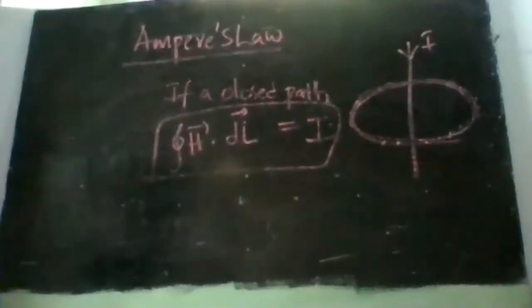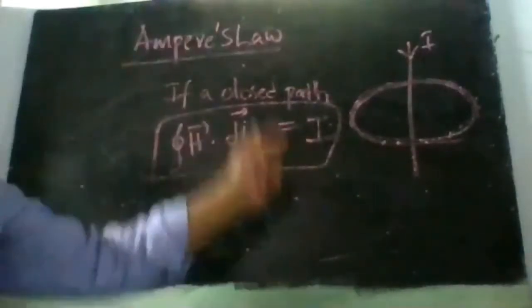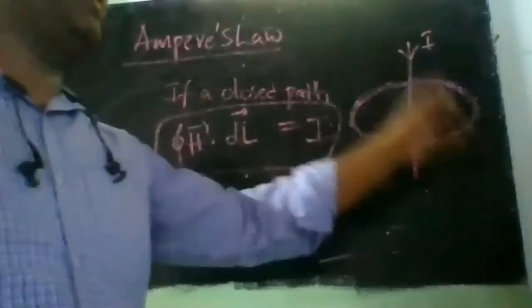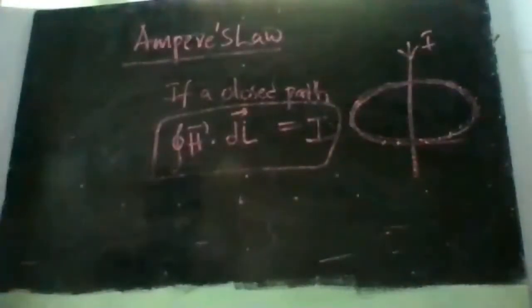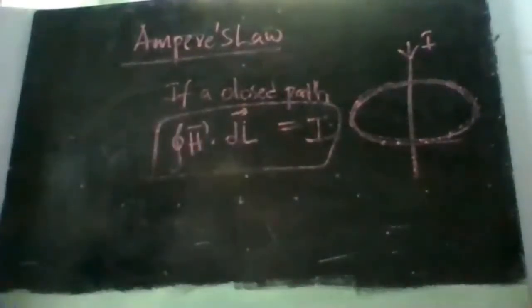Ampere's circuital law, or Ampere's work law, states that the magnetic field intensity in a closed path will be proportional to the current passing through the conductor that this closed path is enclosing. Mathematically you write it as the integral of H bar dot dl bar equal to I.